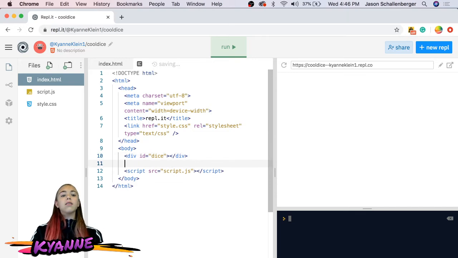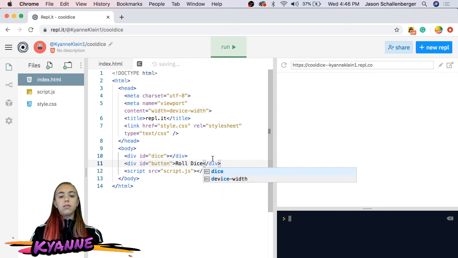And then underneath it, we're going to have another div with an ID of button, and this is going to be the button that you can click on to roll the dice. So we're going to put in here "roll dice" or something like that.